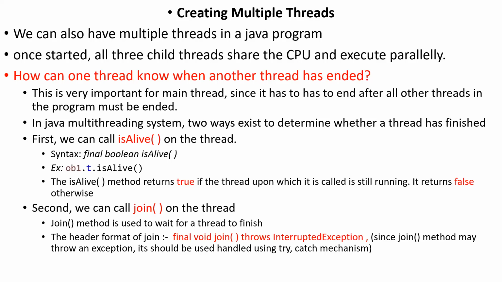Actually, without this, we can manage that by using sleep, by keeping a sleep time, but that is not a feasible option. It won't give good results, because the sleep time is just a prediction. We predict that the child threads may complete within this time, and we keep a longer sleep time for the main thread. That is not a good solution for a program. So a better way is by using the isAlive and join methods. So, isAlive.